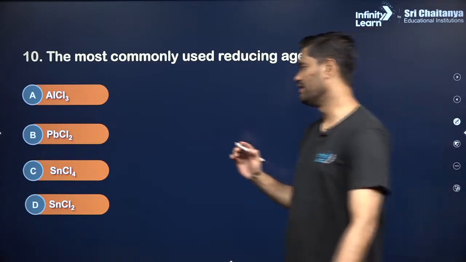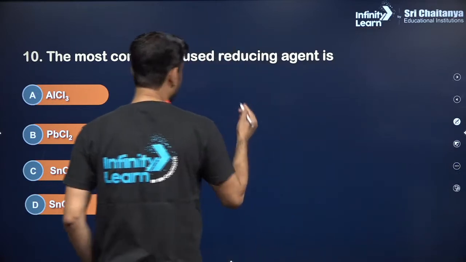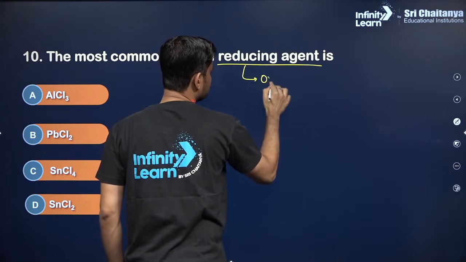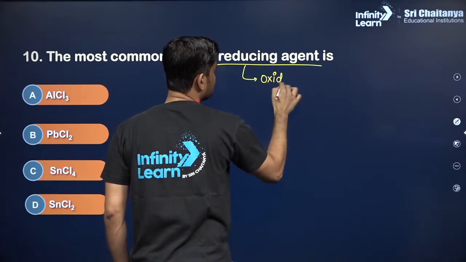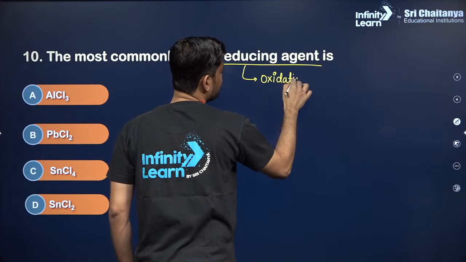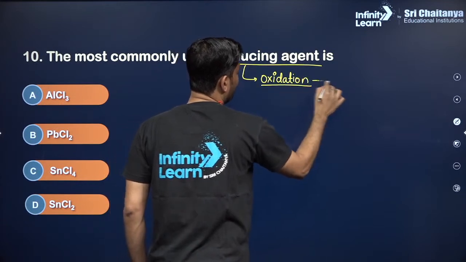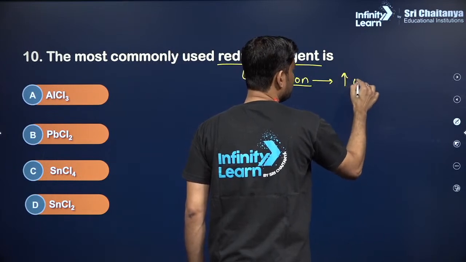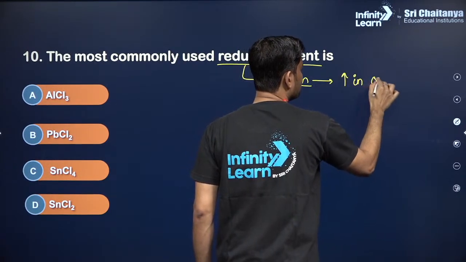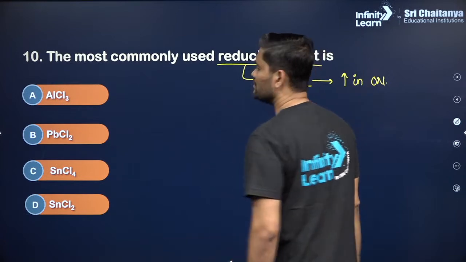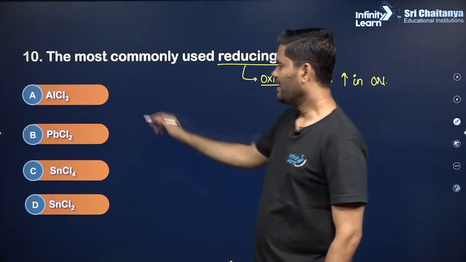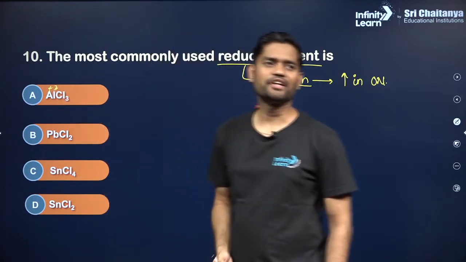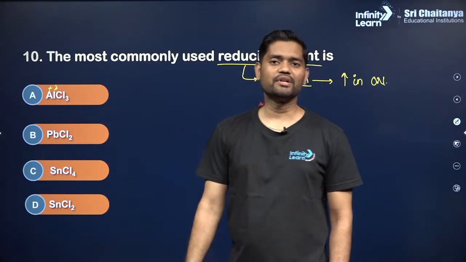Acha, again, it's very simple to identify. Reducing agent means what? It will undergo oxidation, or it will have a tendency to undergo oxidation, and oxidation means what? Increase in oxidation number. Okay. Aluminium chloride, aluminium is already in +3. Its oxidation number cannot be increased because that's the highest oxidation number aluminium can bear.